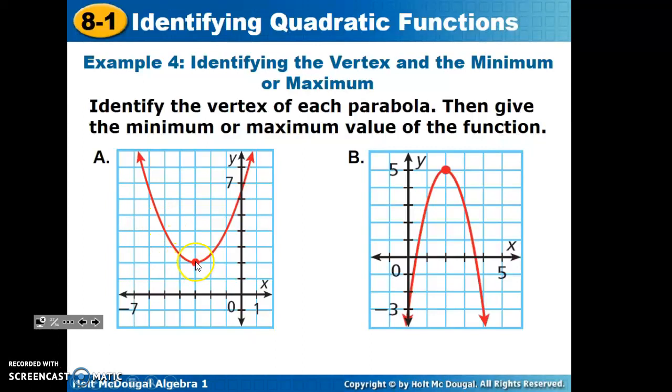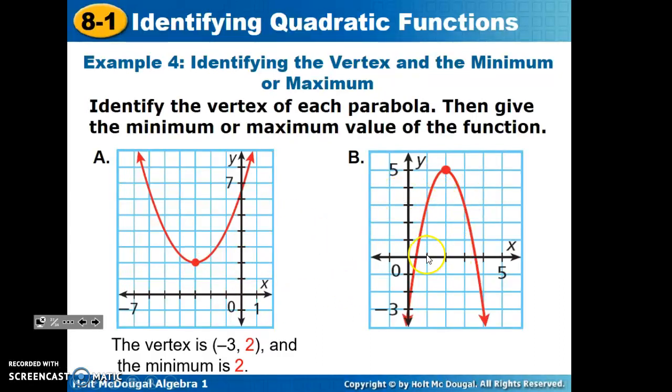At the point where we come to the vertex, the graph changes and becomes increasing, heading off towards positive infinity. The vertex is that point where our graph changes. So the vertex is here, and we identify it: negative 1, 2, 3. Our x value is negative 3. Our y value is positive 2. So negative 3, 2 would be our vertex.